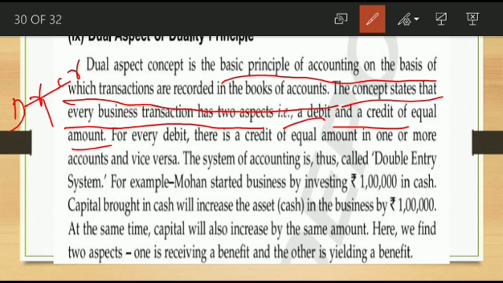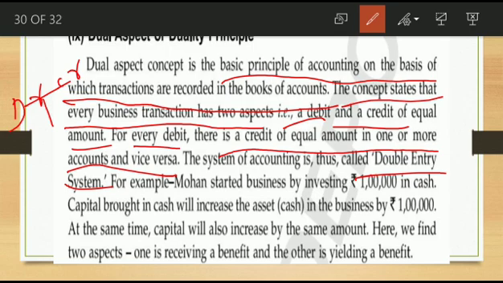So debit is equal to credit. For every debit there is a credit of equal amount in one or more accounts and vice versa. The system of accounting is thus called the double entry system of accounts. That's why we follow the double entry system. Debit is equal to credit.